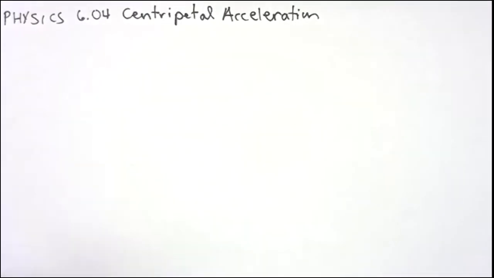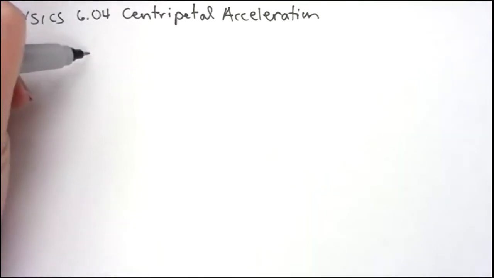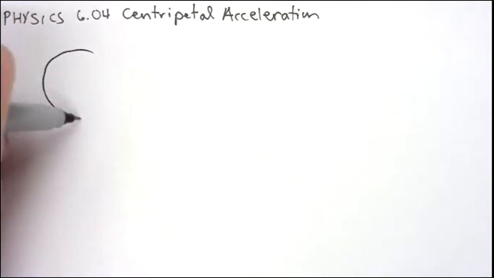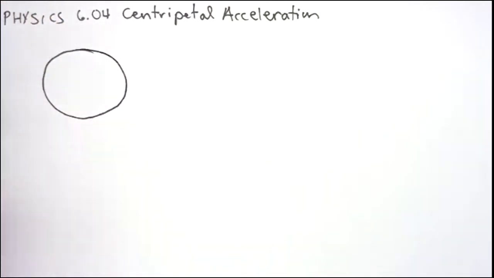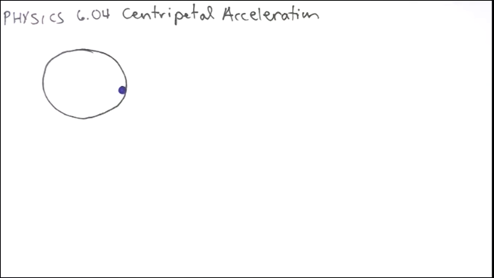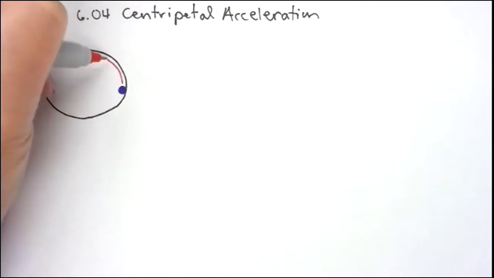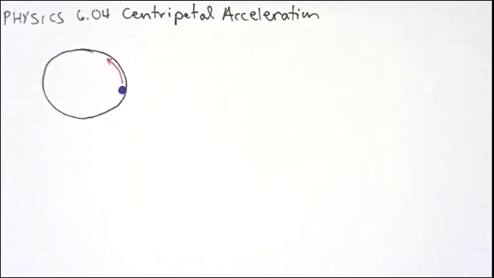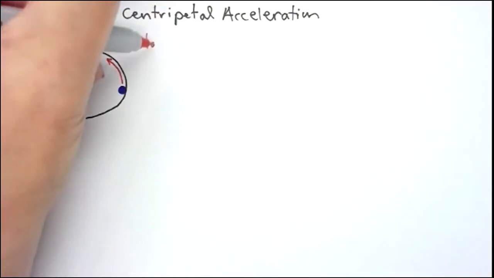So let's start with an example, and I'm going to talk about a roulette wheel. Roulette is that game that they play in Las Vegas where you've got the little ball, and it goes in a circle around a track or a groove, and whatever number it stops at is who wins. So this little roulette ball is traveling with rotational motion. So we're now talking about rotational motion.